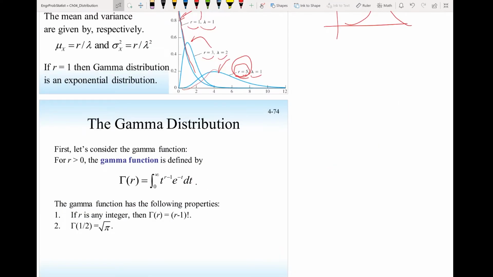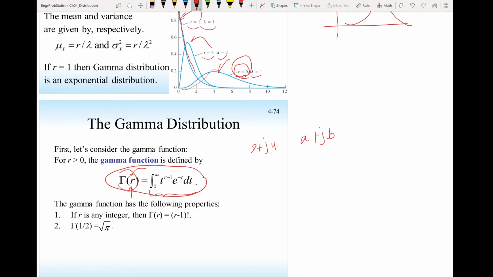The gamma distribution, the function. This is the function. So here r could be an integer like 1, 2, 3, 4, or r could be real like 1.1, 1.2, 1.7, and so forth. Or r can be a complex number like 3 plus j4, or a plus jb, where a can be any value and b can be any value. Then the gamma function here for r is this integral, which is a complex integral. We will not deal with it for this course.